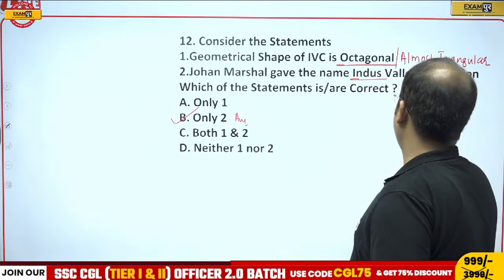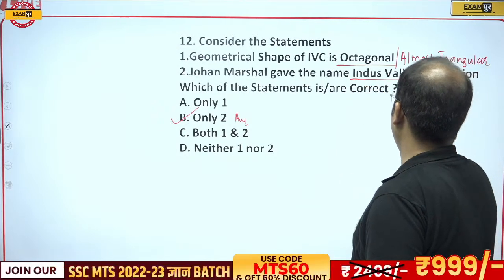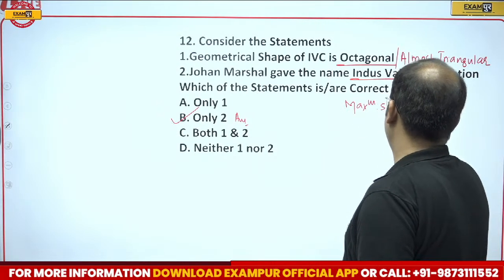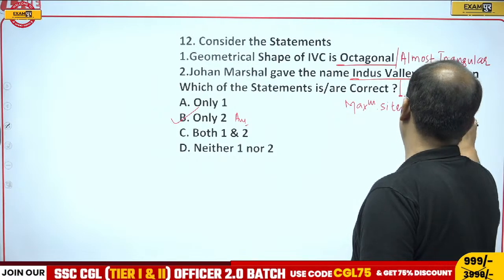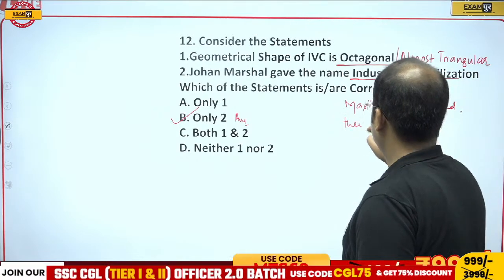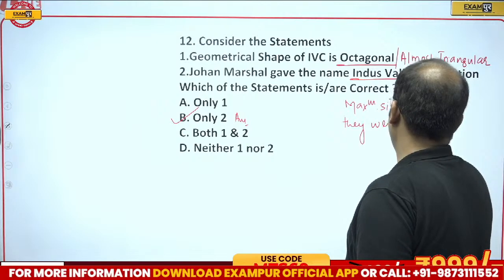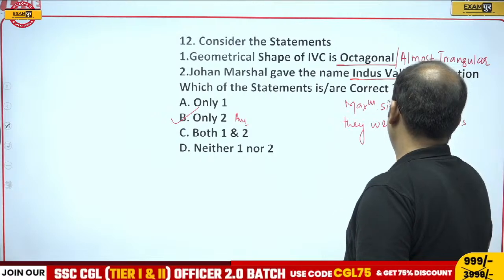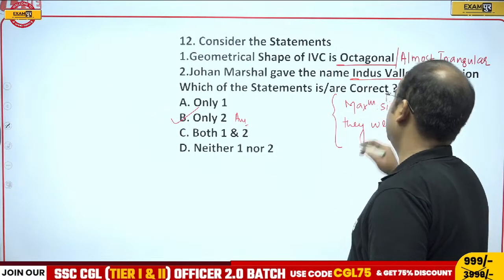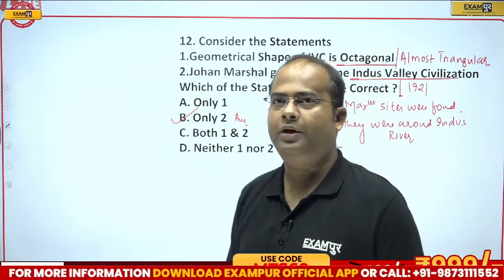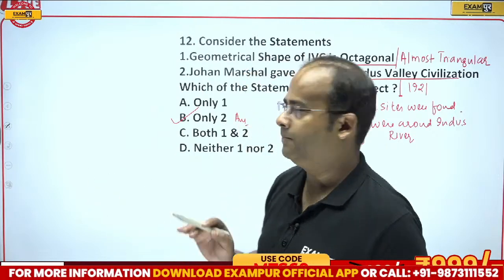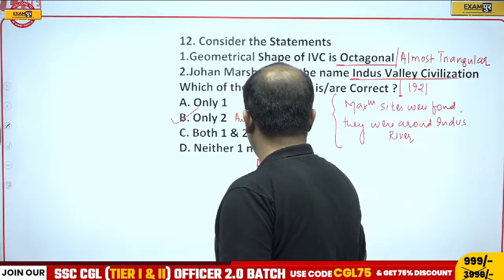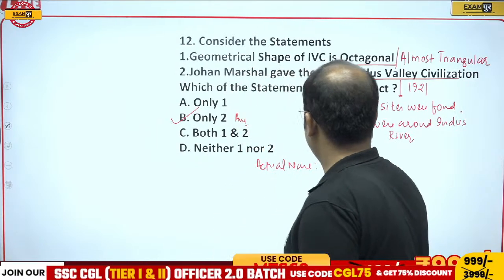John Marshall gave the name Indus Valley Civilization in 1921 because maximum sites were found around the river Indus. Therefore, it was called Indus Valley Civilization. But the actual name should be Harappan civilization.